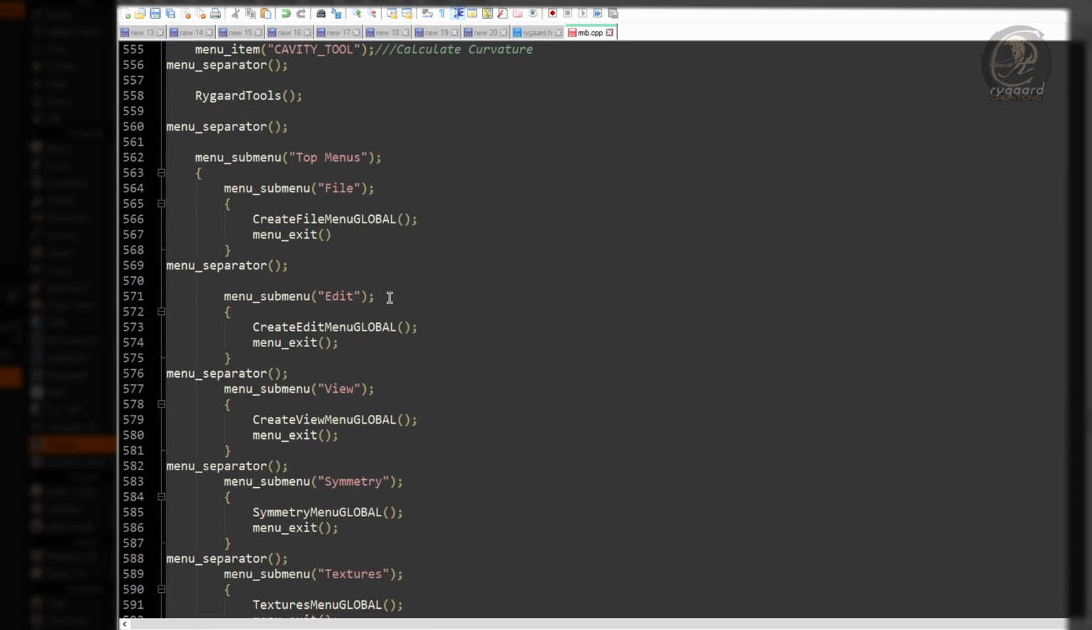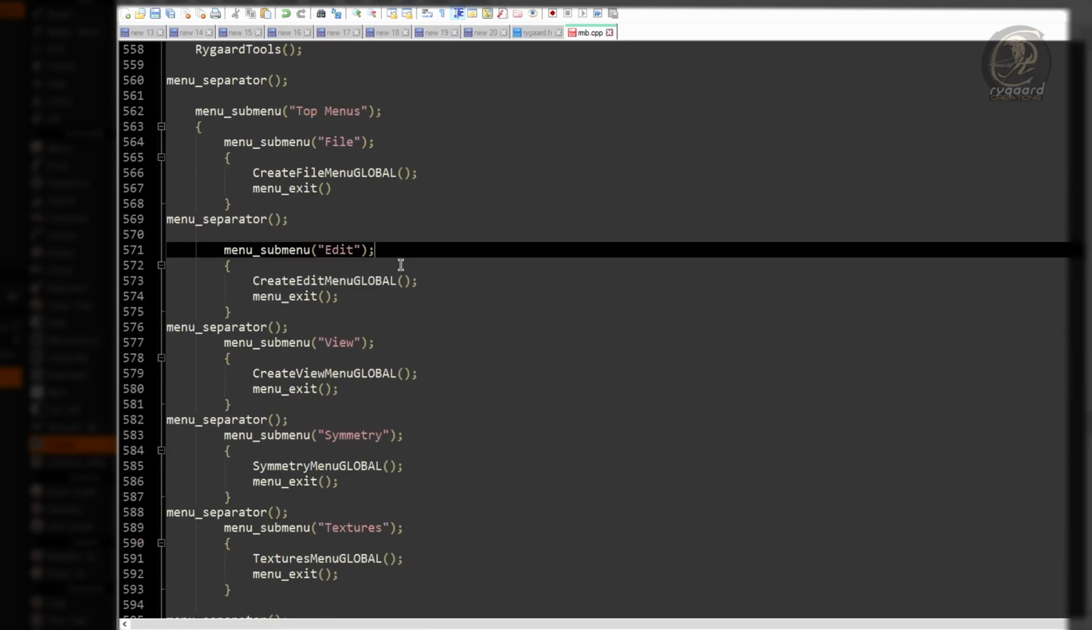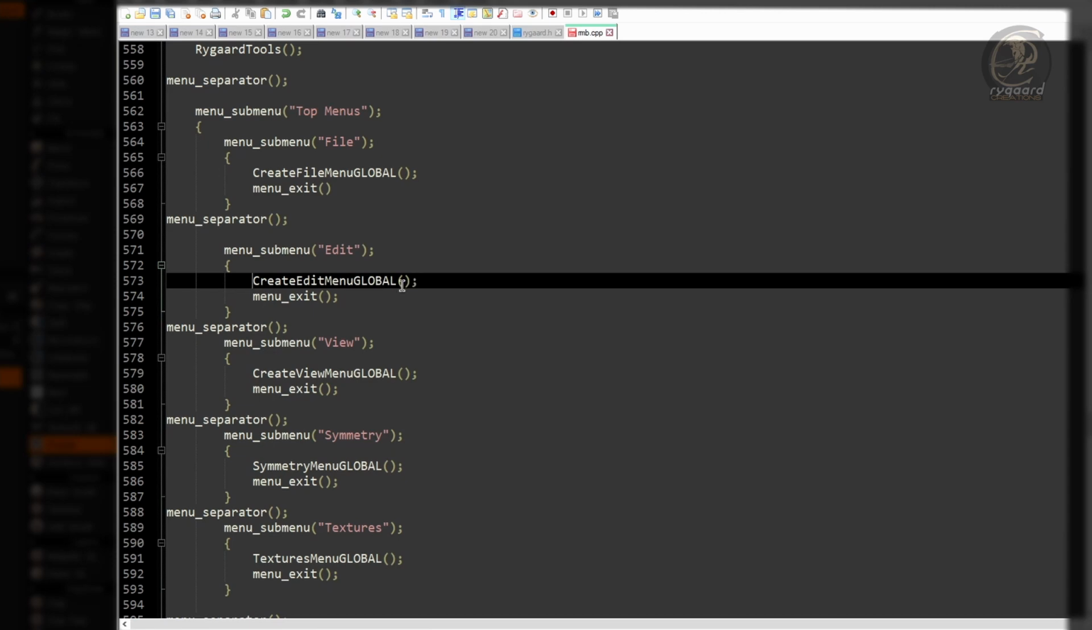As you can see, I did exactly the same steps as I said before for most of the menus here. I created the submenus, and as a parameter, I used the name of the menu that will be shown, okay? Inside the submenu, I added the name of the function, which is located in the external file Rygaard.8, so it can be executed, and as a final result, it will show all the functionality inside the submenu.